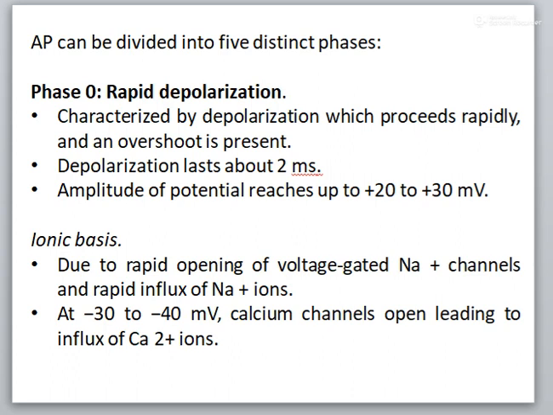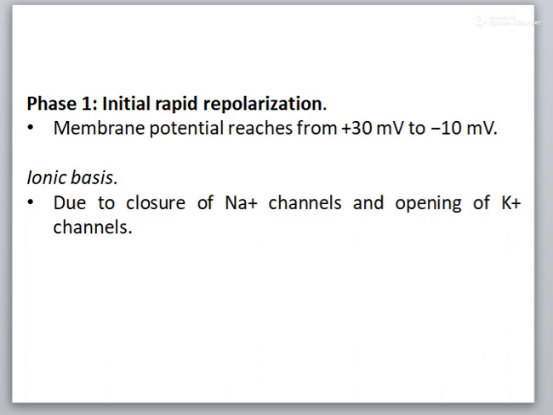At -30 to -40 millivolt, the calcium channel also opens, and this leads to the influx of calcium ions that also contribute to phase 0, and the duration is 2 milliseconds. Now the next phase, phase 1, is the initial rapid repolarization. In this the membrane potential goes from 30 millivolt to -10 millivolt. It is very short lived, and it is due to closure of the sodium channel and opening of the potassium channel, which results in the transient outward current.